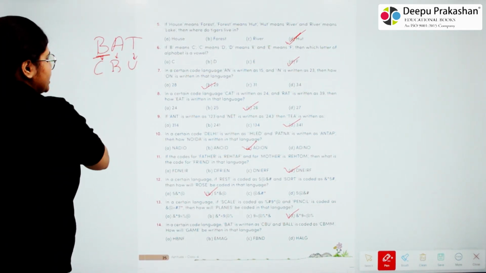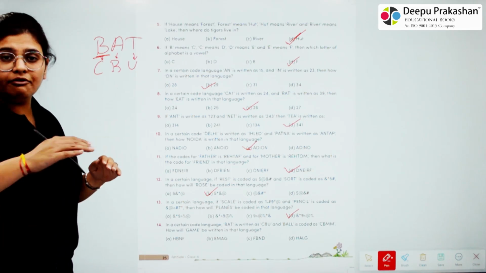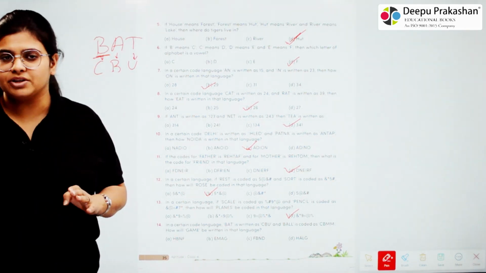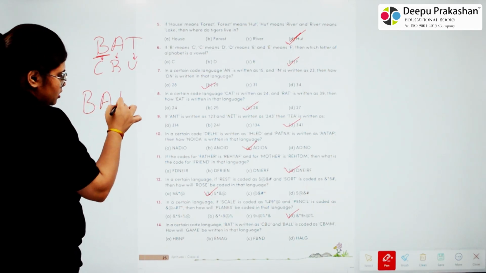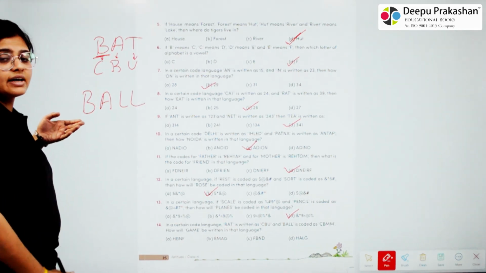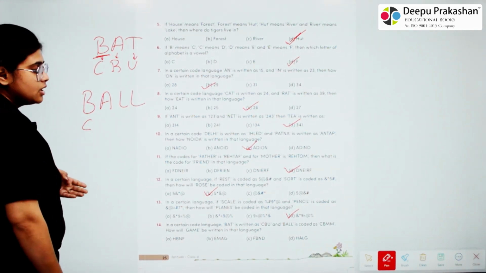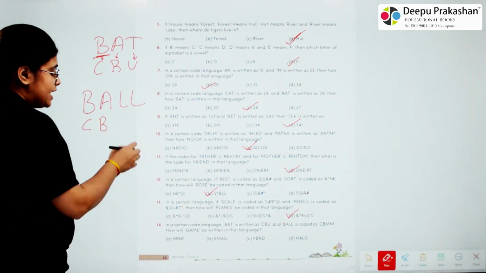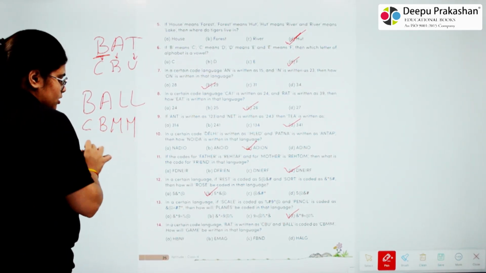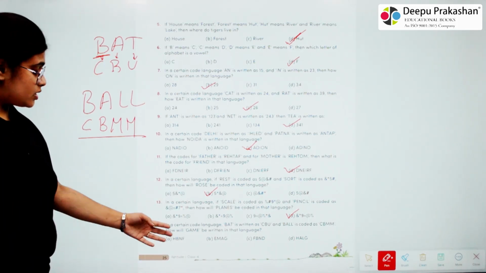This means in code language we use the very next letter after the letter present. If we look at the ball, here the letter that comes after B is C, letter that comes after A is B, letter after L is M, and this was our answer.